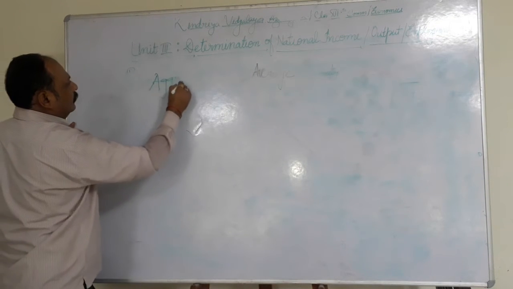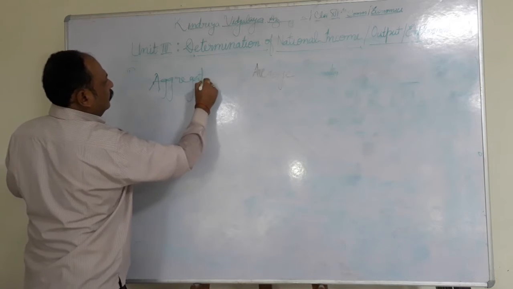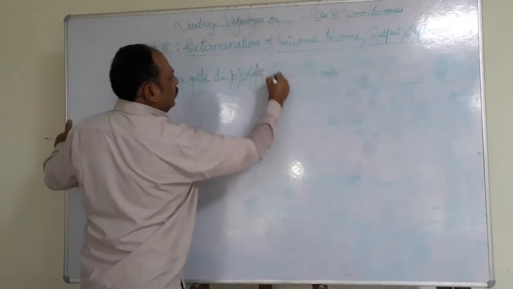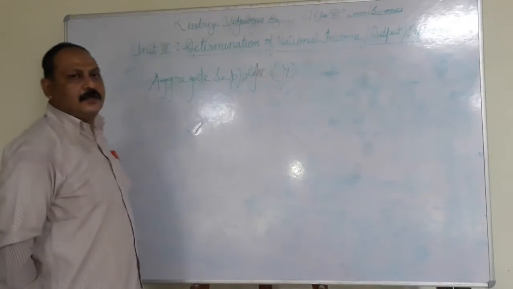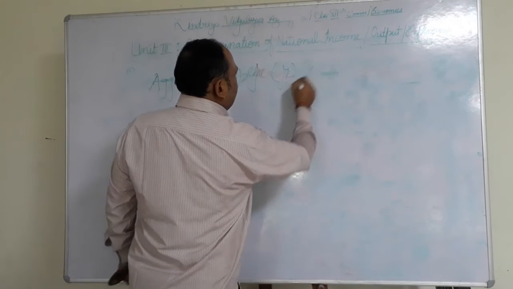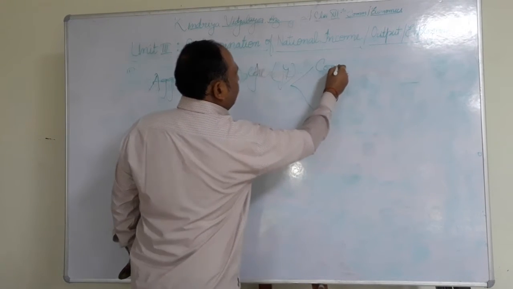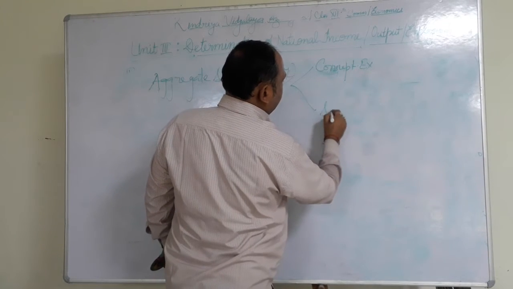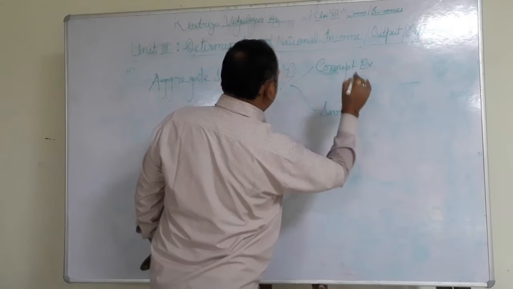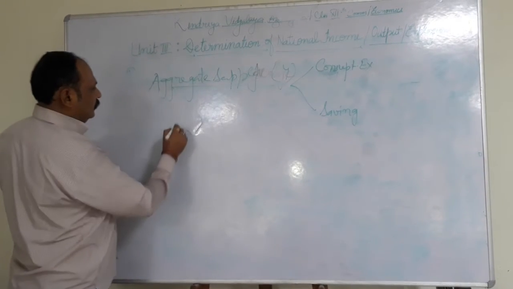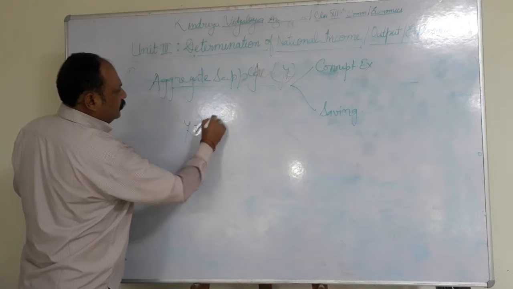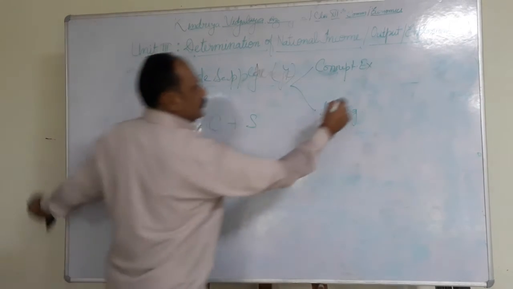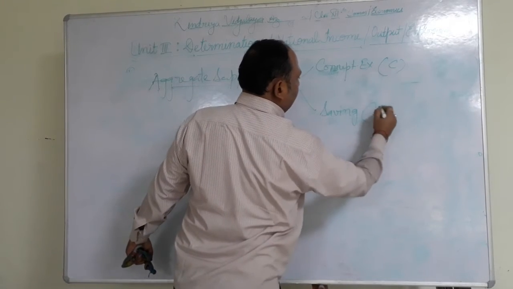Aggregate supply is also denoted by national income Y. It has two components, consumption expenditure plus saving. This means Y is equal to C plus S, consumption expenditure C and saving S.